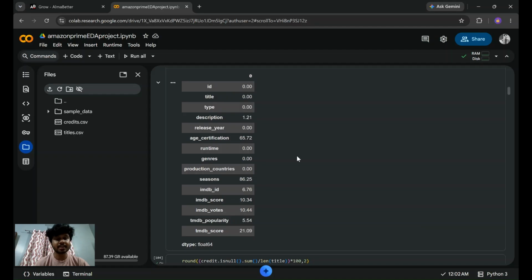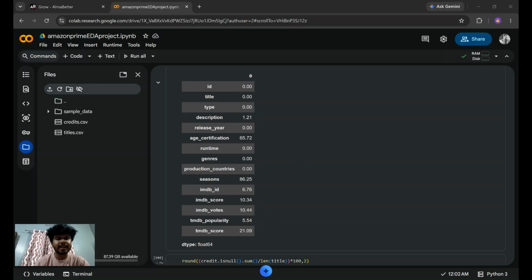Then seasons is having approximately 87%, and besides it there is IMDb ID with 6% missing, IMDb score 10%, IMDb votes 10%, IMDb popularity 5%, and TMDb score 21%. So basically, in this dataset, age certification and seasons have a lot of null values in them.